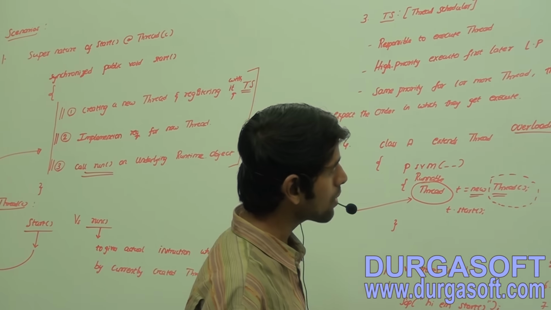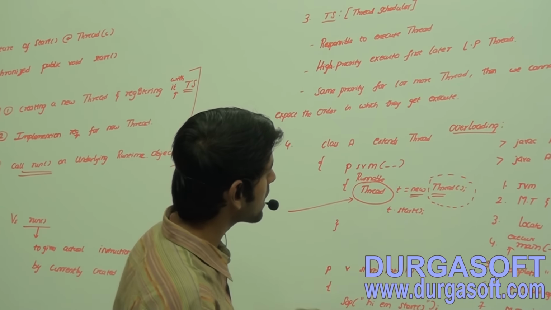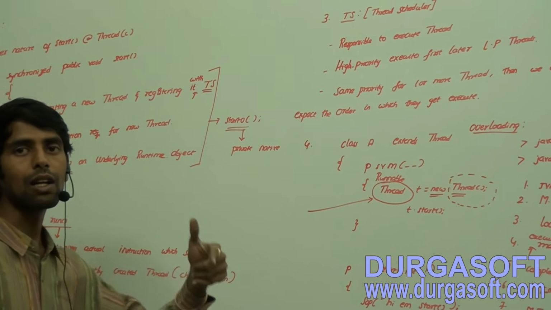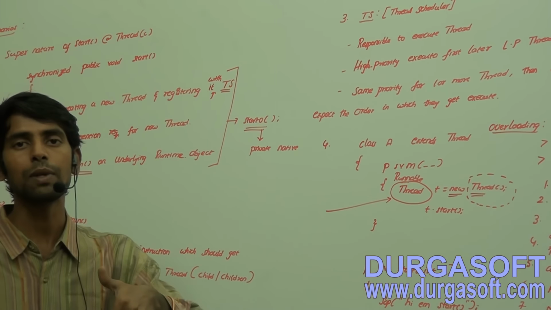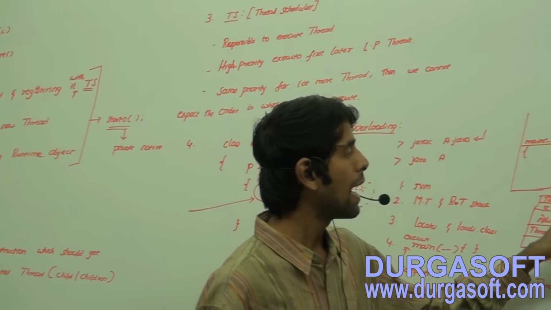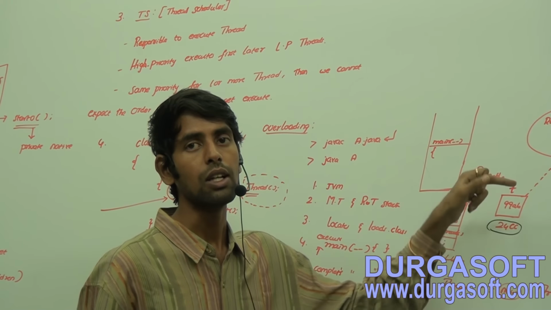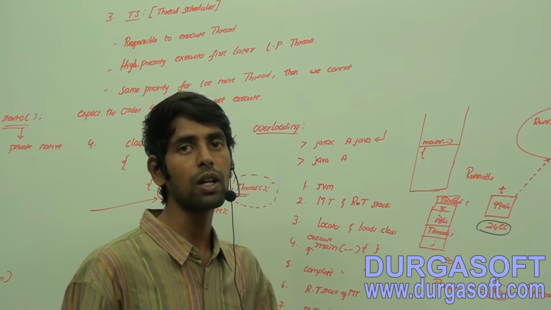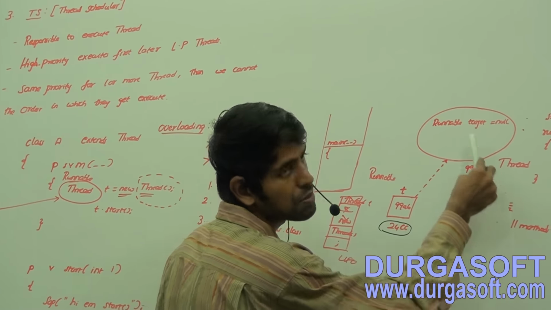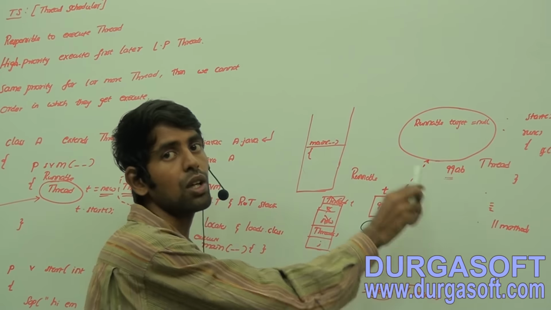Now tell me, which is the underlying object in this statement? What is the underlying object type? The underlying object is Thread, and its type is Thread only. That's very, very important. We have used a parent identifier in order to hold the child object. That's very, very important. Now what is the underlying runtime object? It is a Thread object. That's the meaning of this.